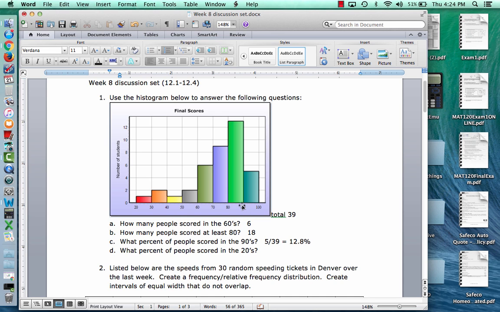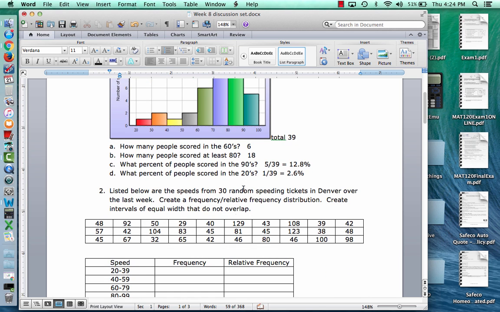And what percent of people scored in the 20s? Well, only one person scored in the 20s, so 1 divided by 39, convert that to a percent, 2.6%. All right, so that's the end of number 1.